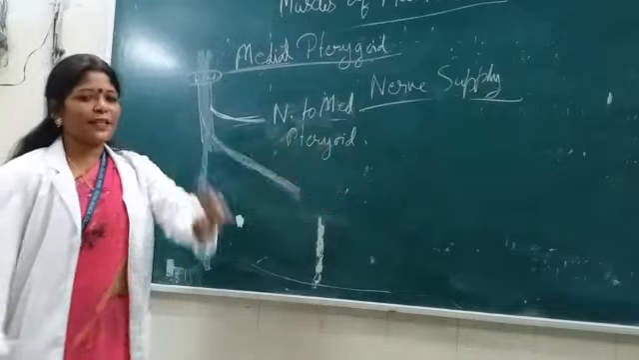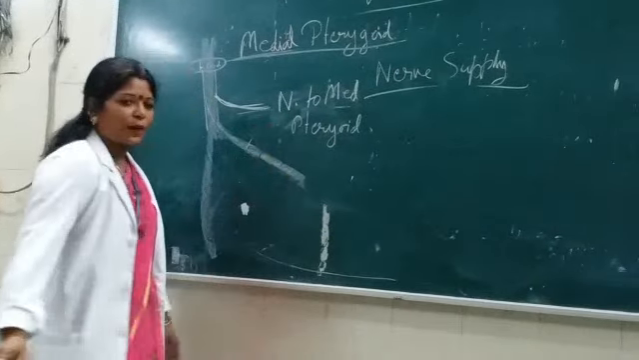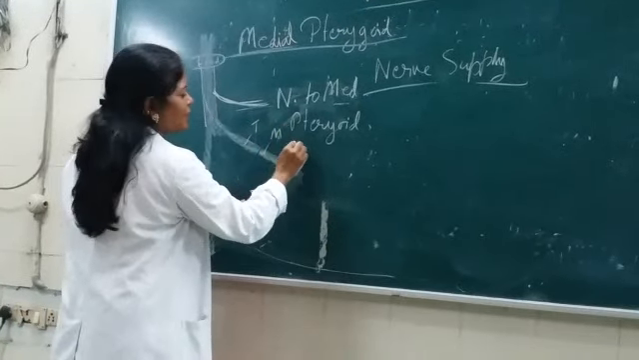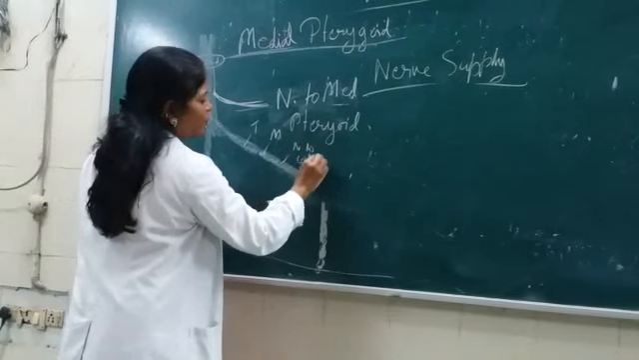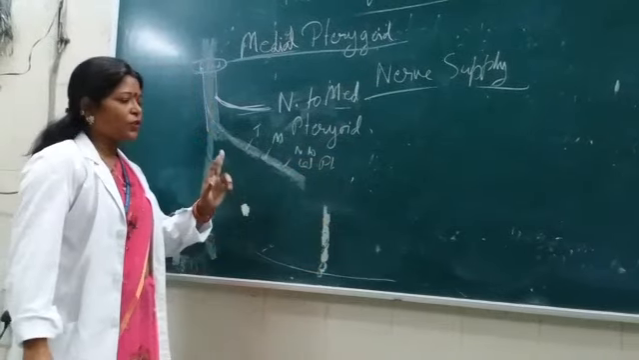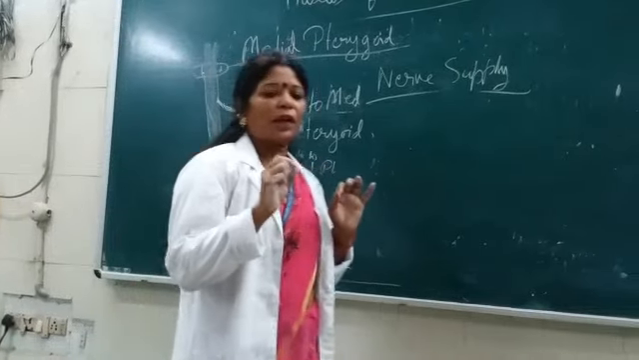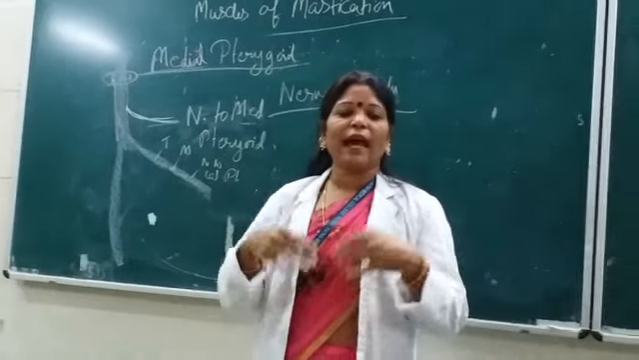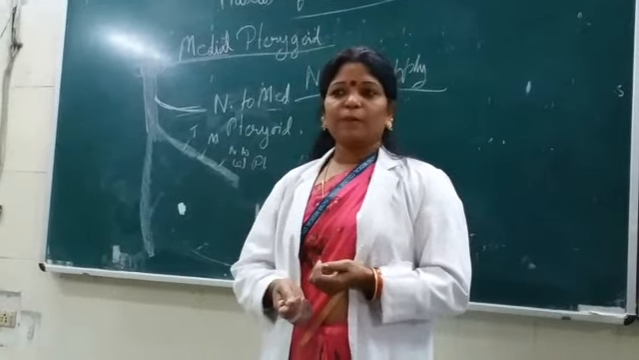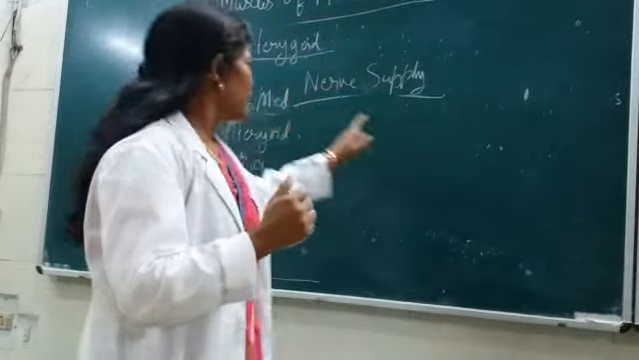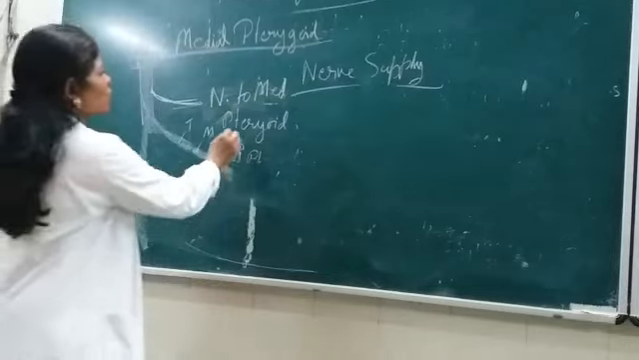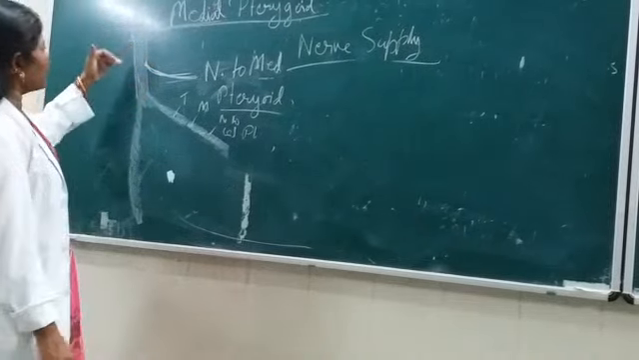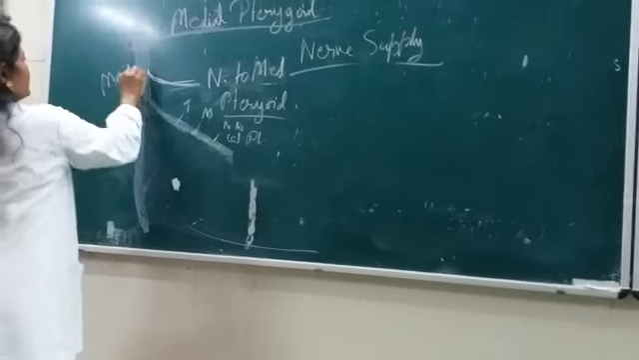And the rest of the muscles of mastication get their nerve supply from the anterior division. That is the temporalis, the masseter, and the nerve to lateral pterygoid. So that was the difference. Suppose you are asked which of the muscles of mastication gets its nerve supply directly from the undivided trunk? That is the medial pterygoid. So this nerve to medial pterygoid is very important. It is a direct branch of the undivided trunk of the mandibular nerve.